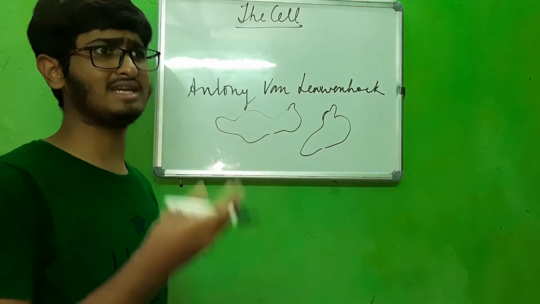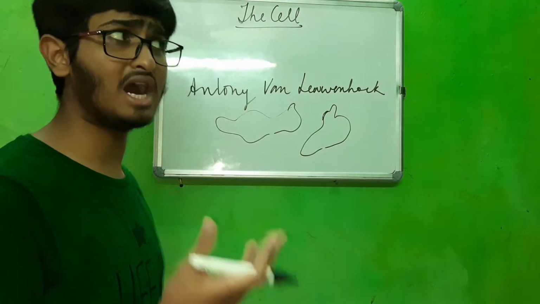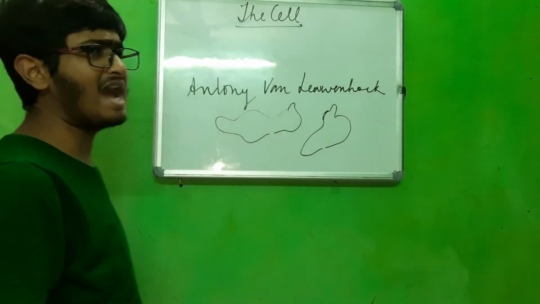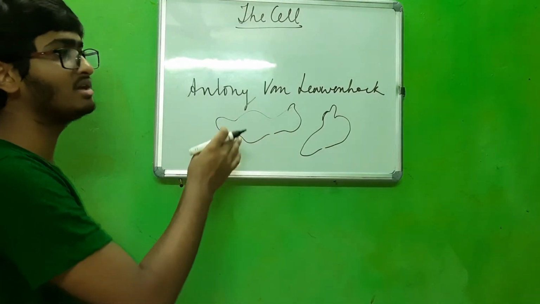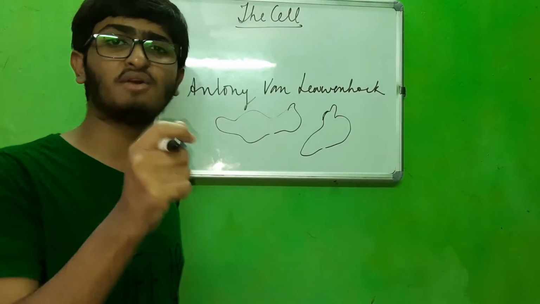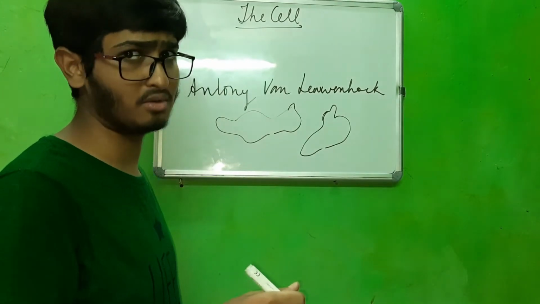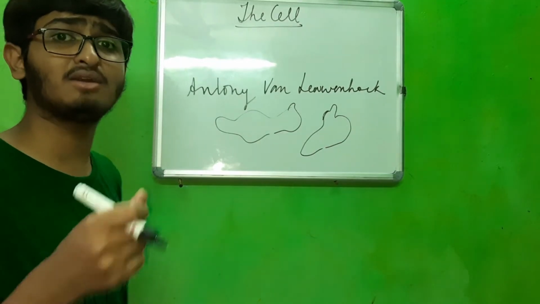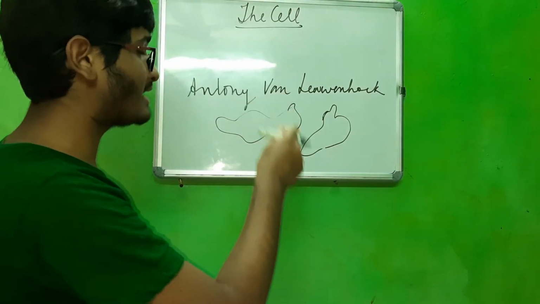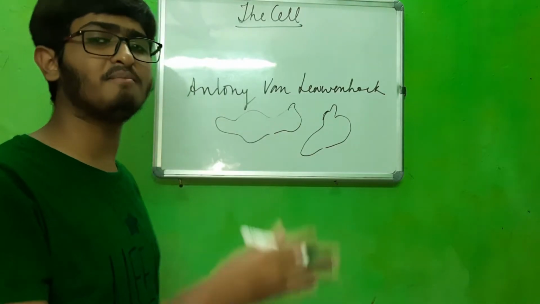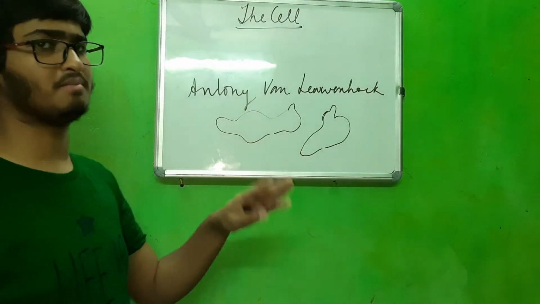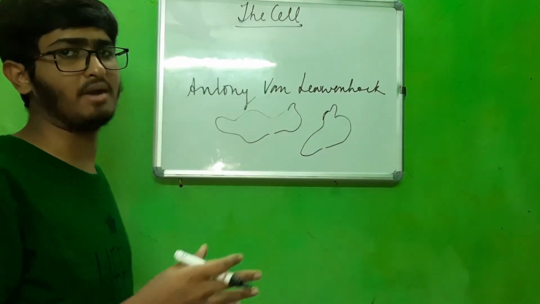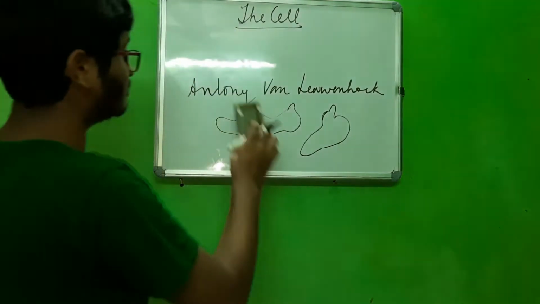That is, single-celled organisms. We'll also study about them in another video. So accidentally, he discovered the first living cell. He observed the first living cell. Therefore, he is not called the father of cytology, but he is called the father of microbiology, because microbiology means the study of microbes. Accidentally he observed microbes, therefore we call him the father of microbiology. So that is all about Antony van Leeuwenhoek.